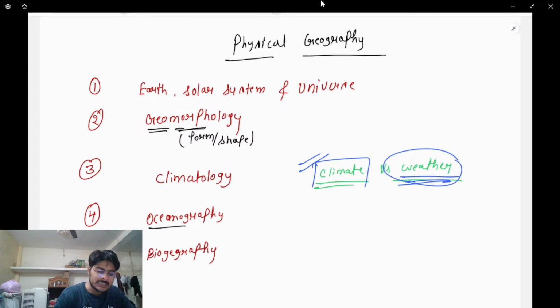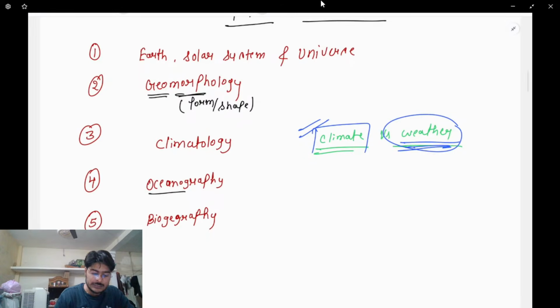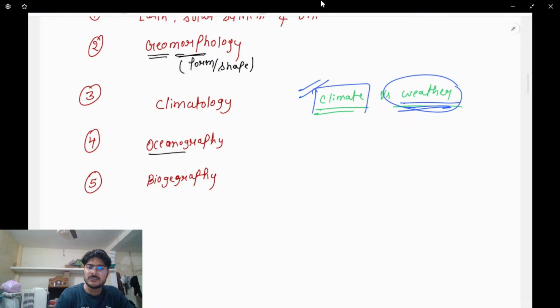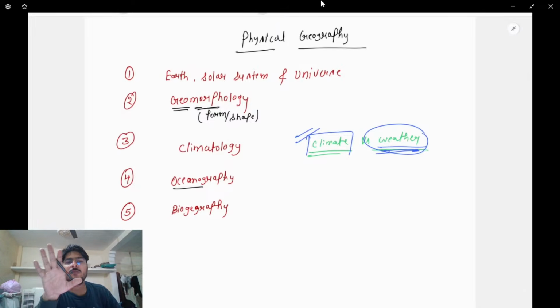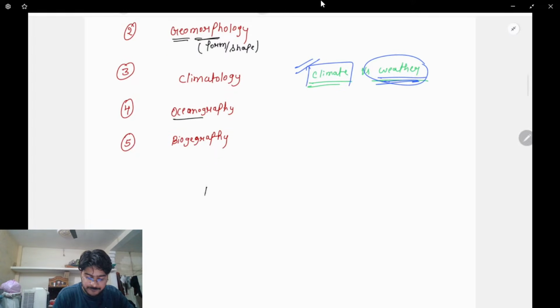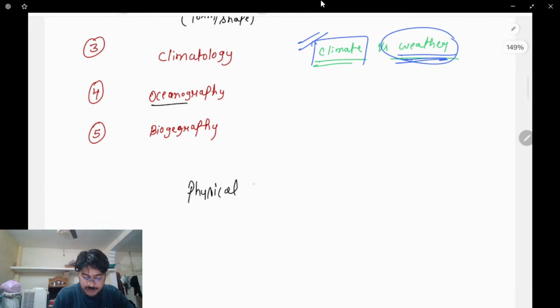Now comes the section of Indian geography. First we'll discuss these things, physical geography. Once you have learned all these things in the section of physical geography, then it will be like a cakewalk for you to go through the section of Indian geography. So then we'll talk about the physical geography in the context of India.